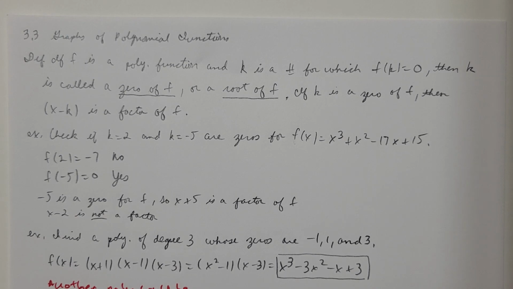There's a definition. It says that if f is a polynomial function and k is a number for which f of k is 0, then k is called the 0 of f, or a root of f. It's the same thing. A 0 and a root mean the same thing. Also, if k is a 0 of f, then x minus k is a factor of f. Okay, you guys are going to be doing lots of factoring coming up here. So whenever you know a 0, you know a factor.